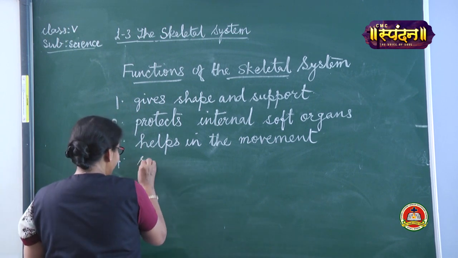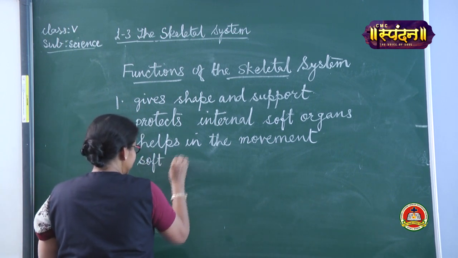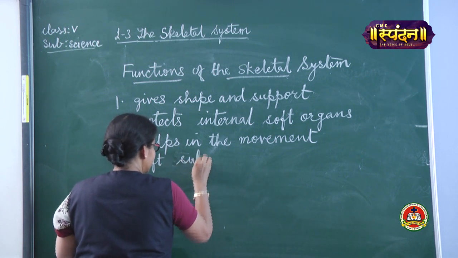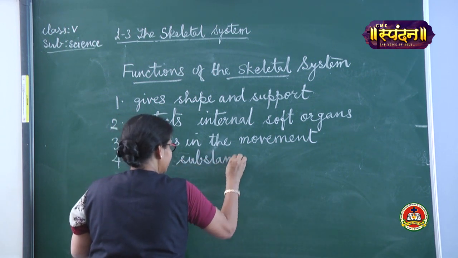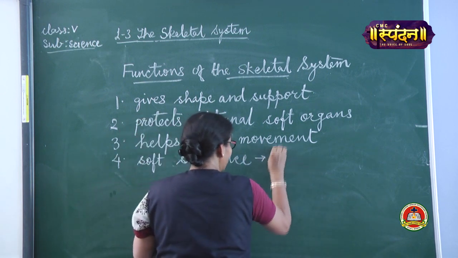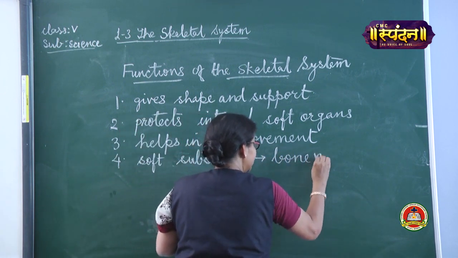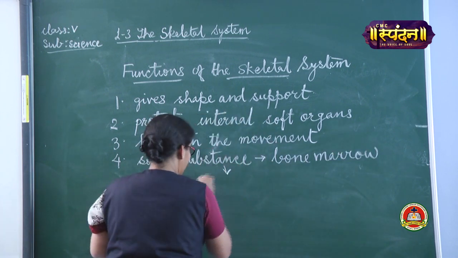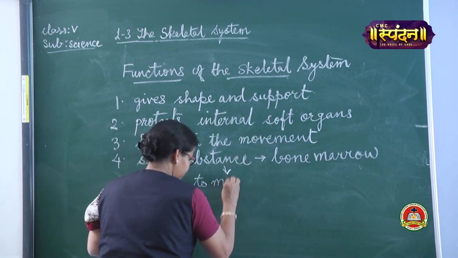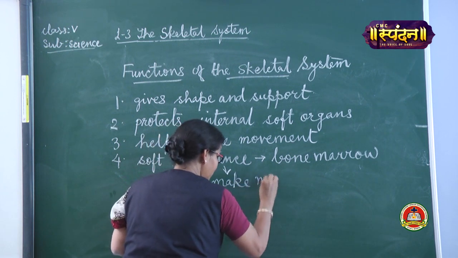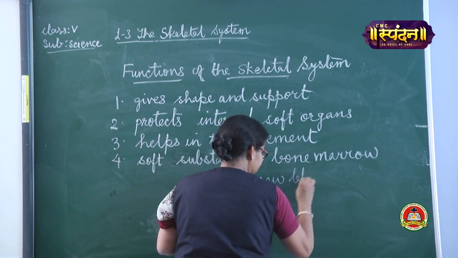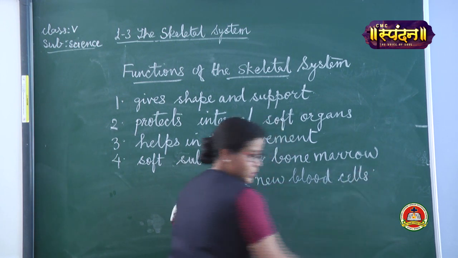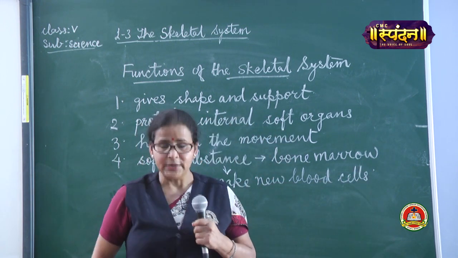So it contains a soft substance called bone marrow. And what is the function of bone marrow? To make new blood cells.